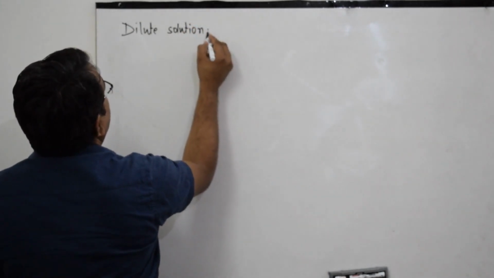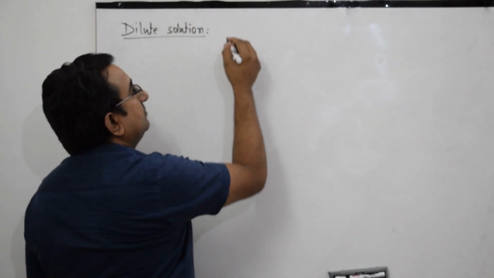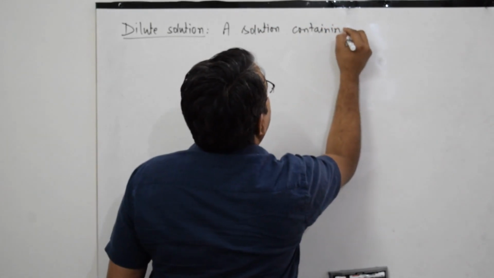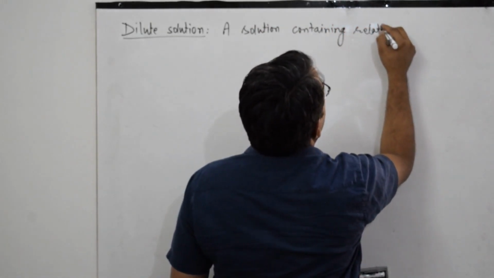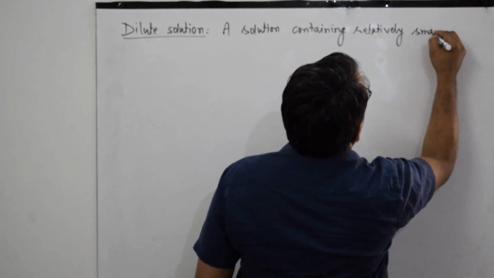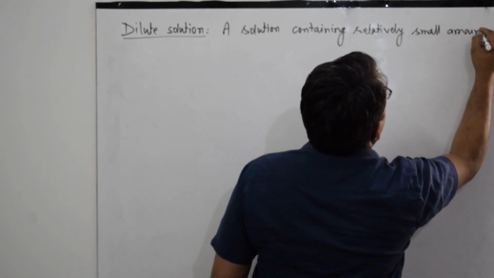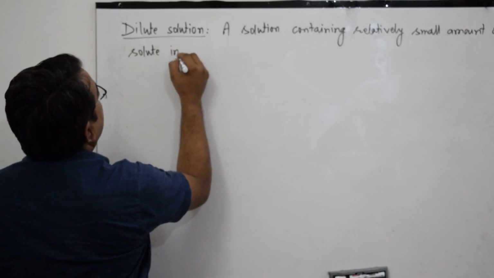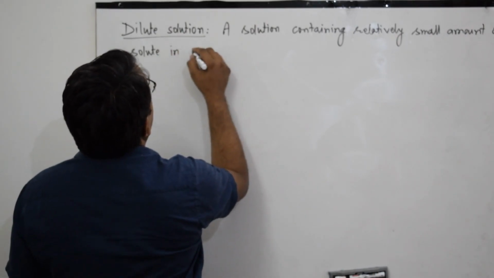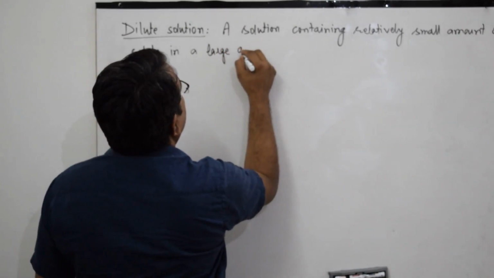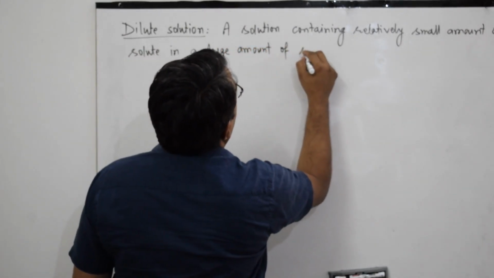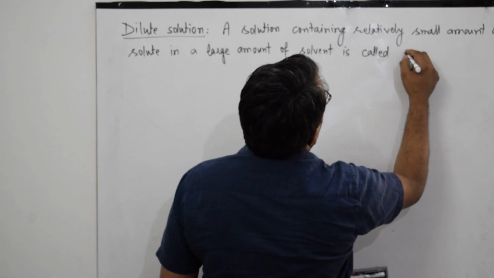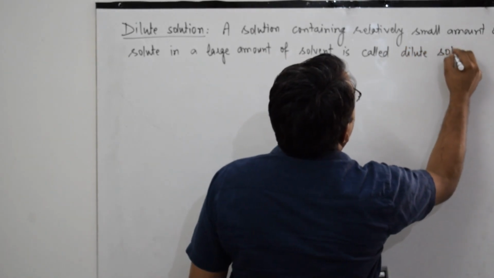Dilute solution. A solution containing a relatively small amount of solute in a large amount of solvent is called a dilute solution.